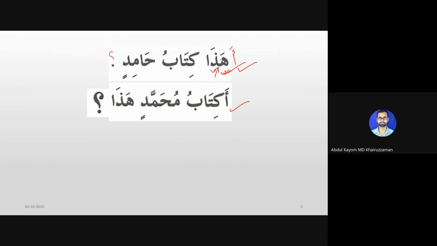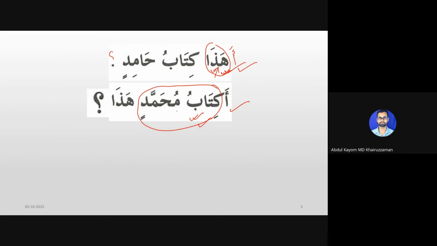But if I say Kitabu Muhammadin hada or Kitabu Hamidin hada, this means the question is on the ownership. I want to ask about the ownership of the book. That is emphasized. If you put hada first, the emphasis of the question is on hada. If I say Kitabu Hamidin hada, the question emphasis is on kitabu Hamidin, that means the ownership. Does this book belong to Hamid?